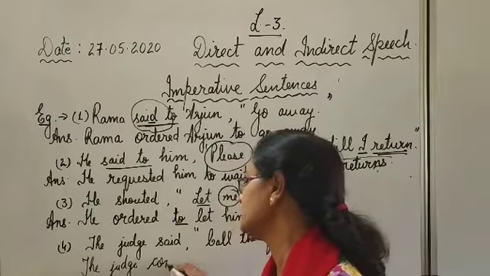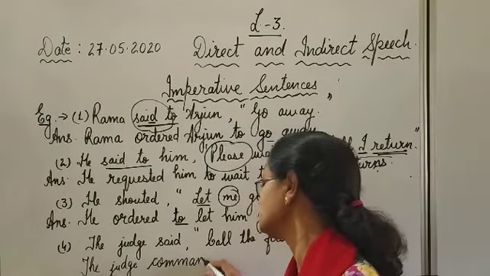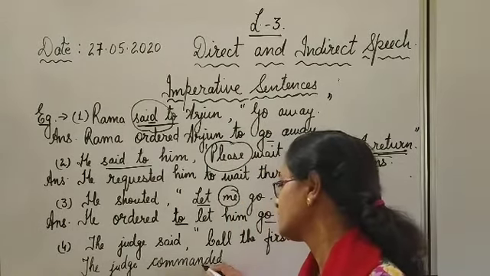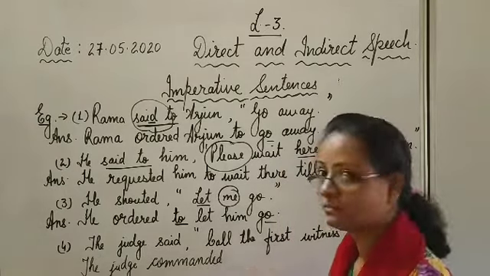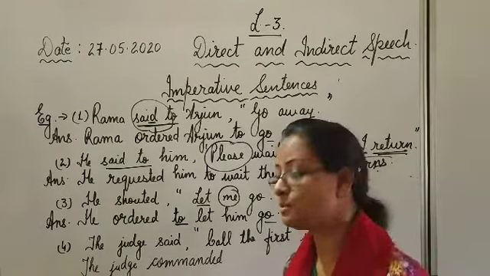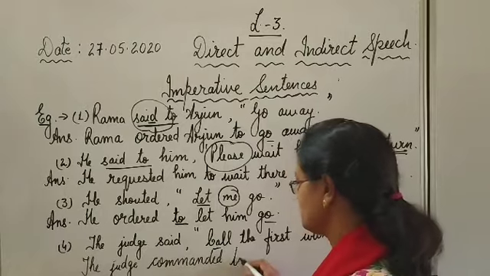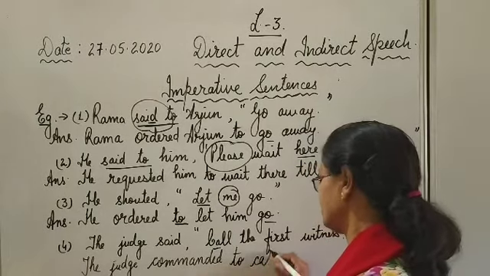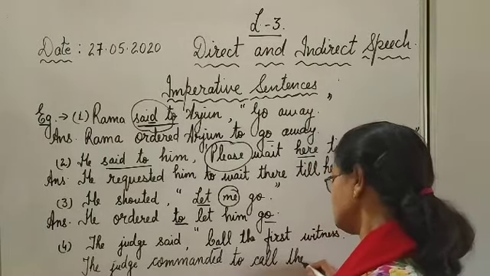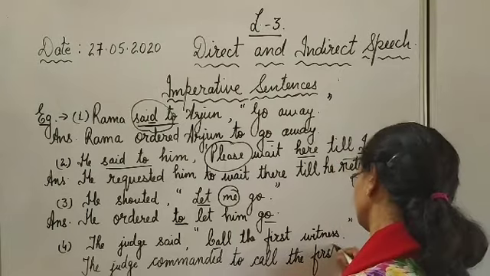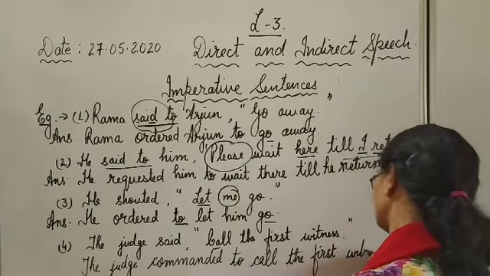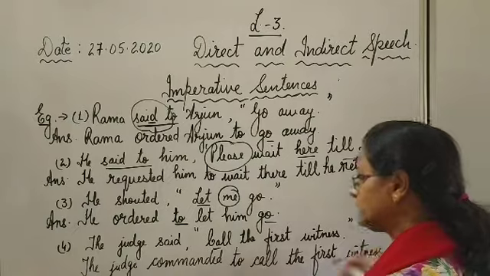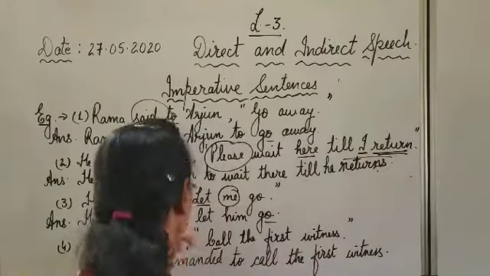The judge commanded. Judge generally commands. The judge commanded. Then to plus first form of the verb. Call is a verb. To call. The first witness as it is. Clear? Full stop.